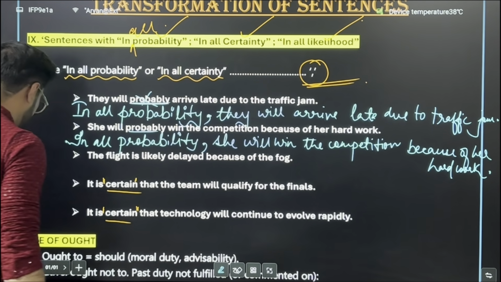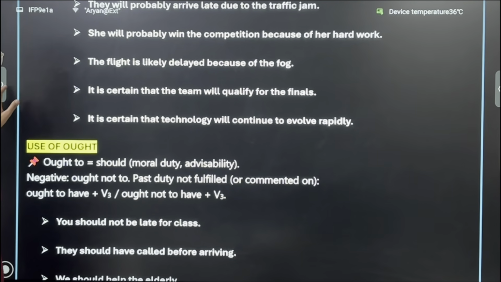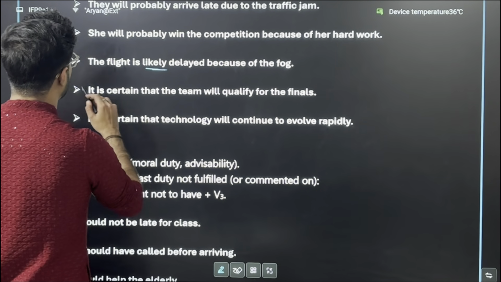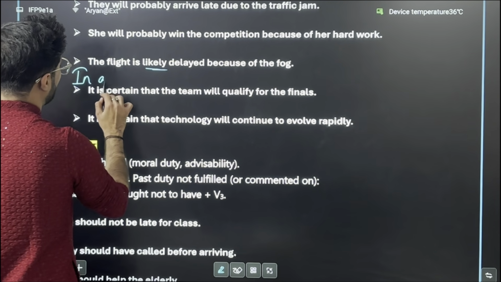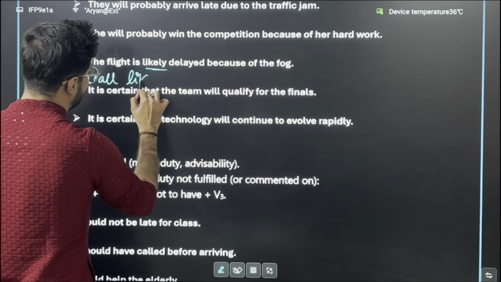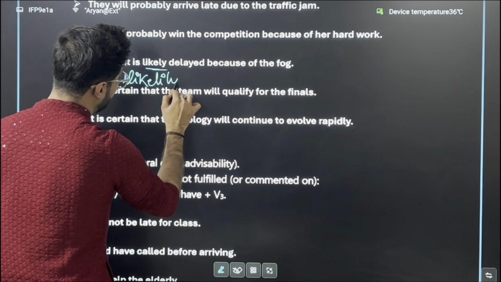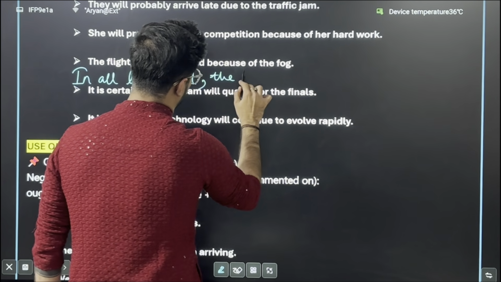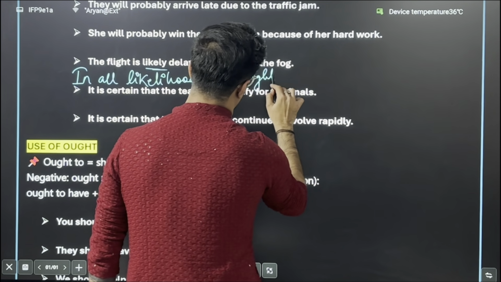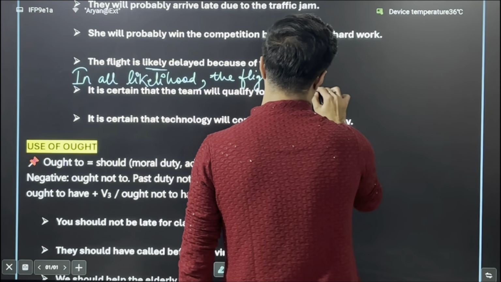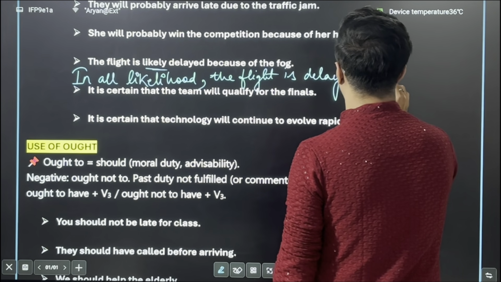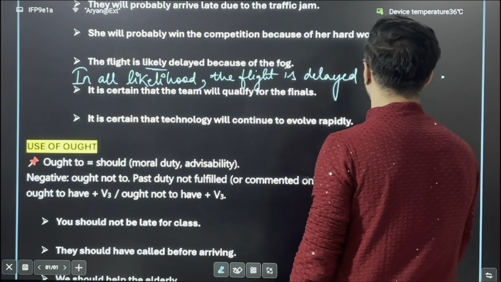Then next one, the flight is likely delayed. Whenever you see the word likely, your sentence will start with in all likelihood, comma, the flight is delayed because of the fog, owing to the fog.